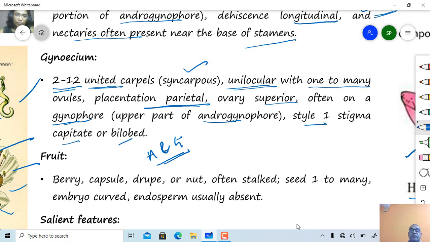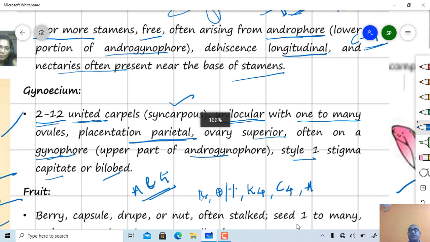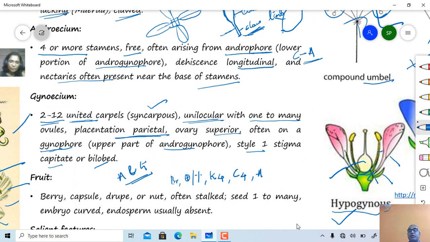So we see here a bracteate flower, either regular or irregular, K usually 4, C usually 4, A the number is maximum, 4 or more, and G 2 to 12.